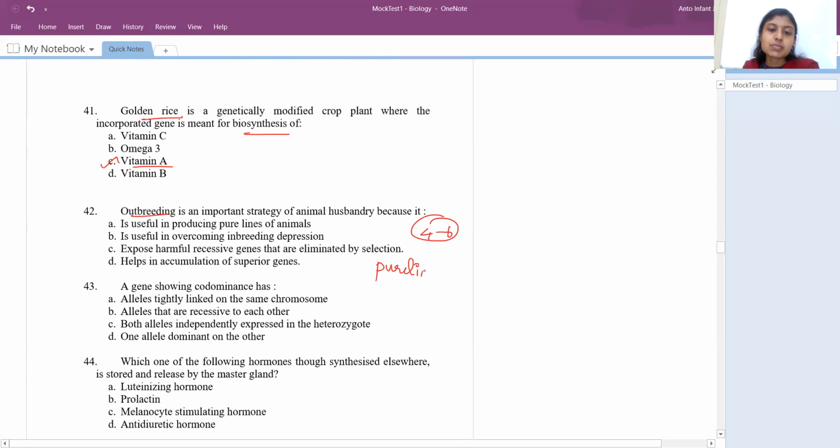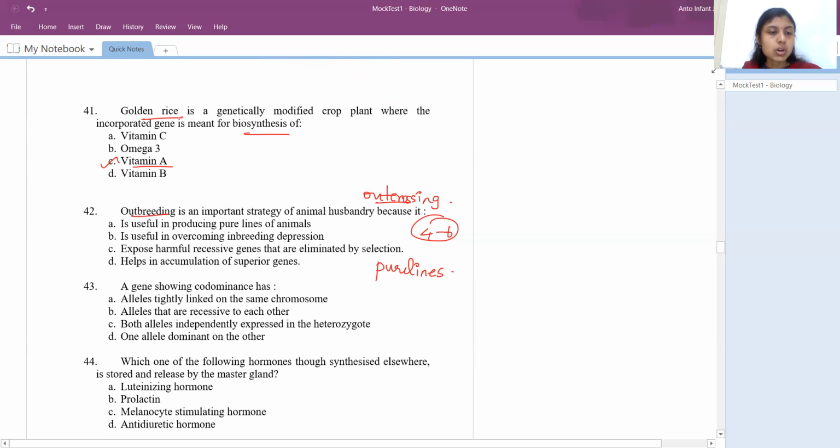So what happens is, if this continues, it will lead to inbreeding depression, which means their productivity will become low after a particular time. In order to overcome this inbreeding depression, that animal has to be done with outcrossing, which means under the same breed, they allow them to mate with another animal from a different family. Not family in the sense I'm telling you, not from the same ancestor. Okay, from a different ancestor. So that is called outcrossing.